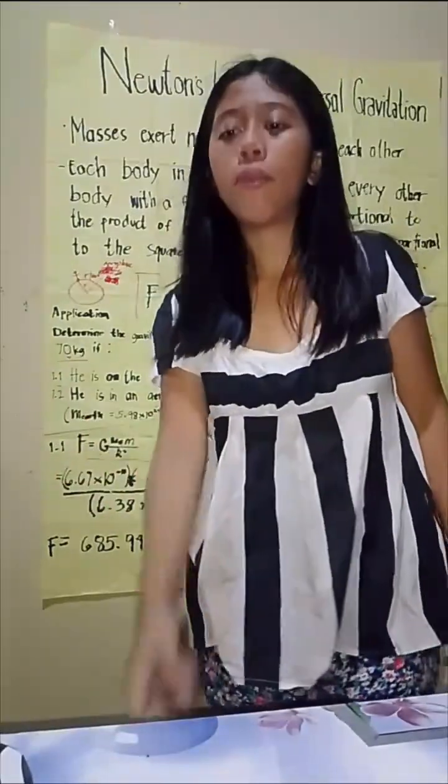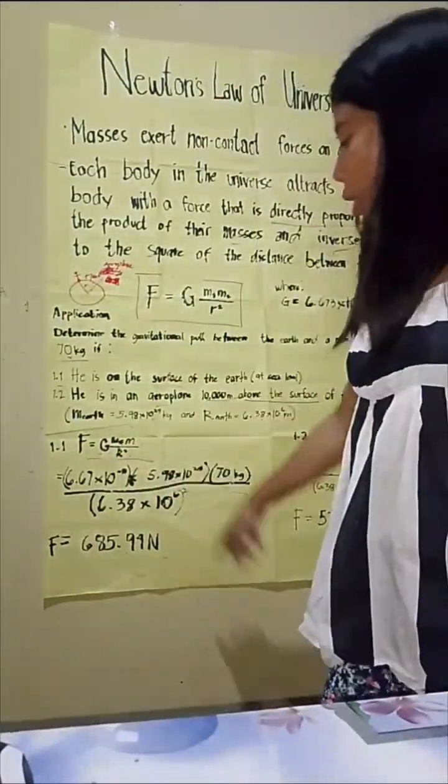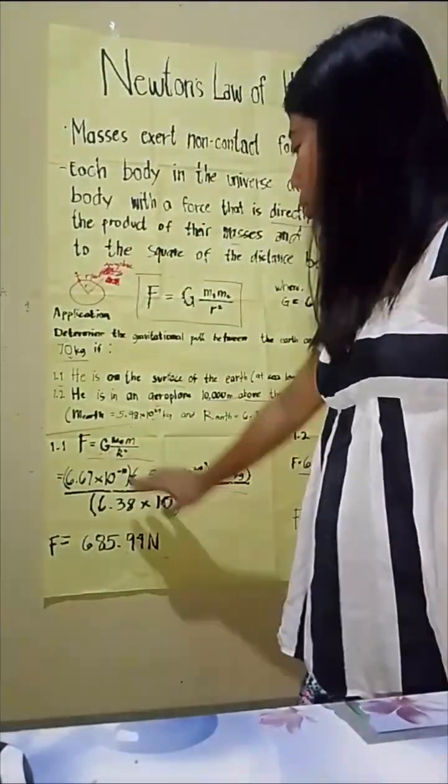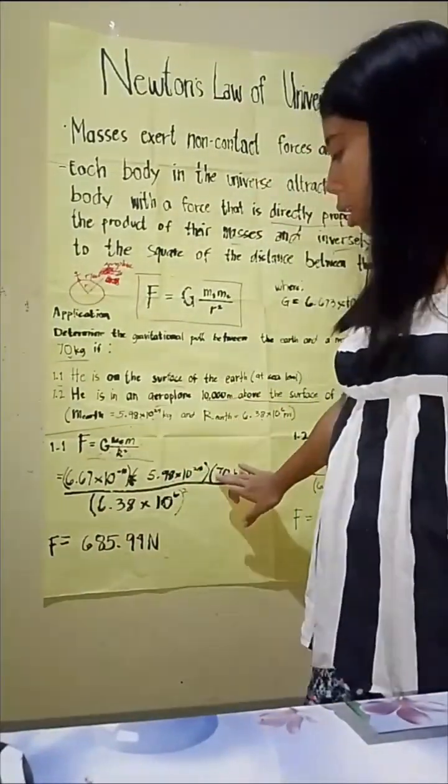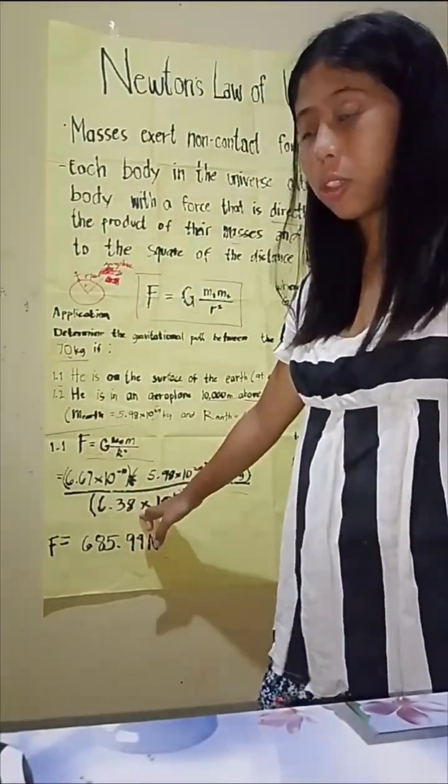Now let's solve for 1.1. We just have to substitute everything, multiply everything, square the radius, and then divide.